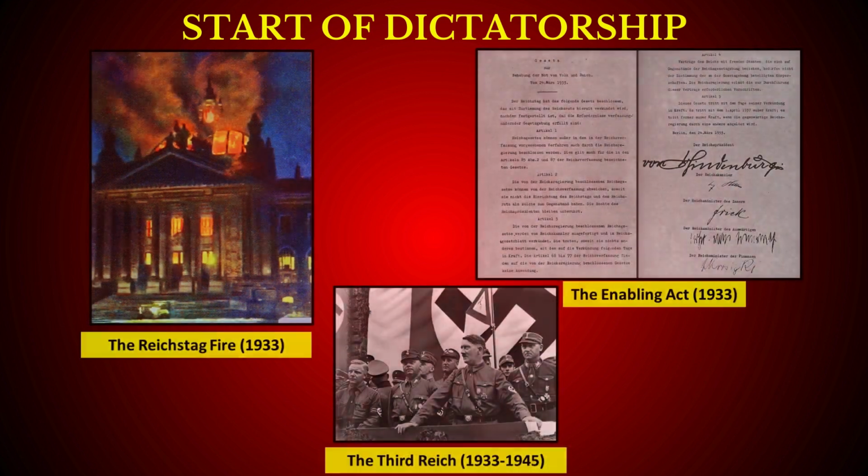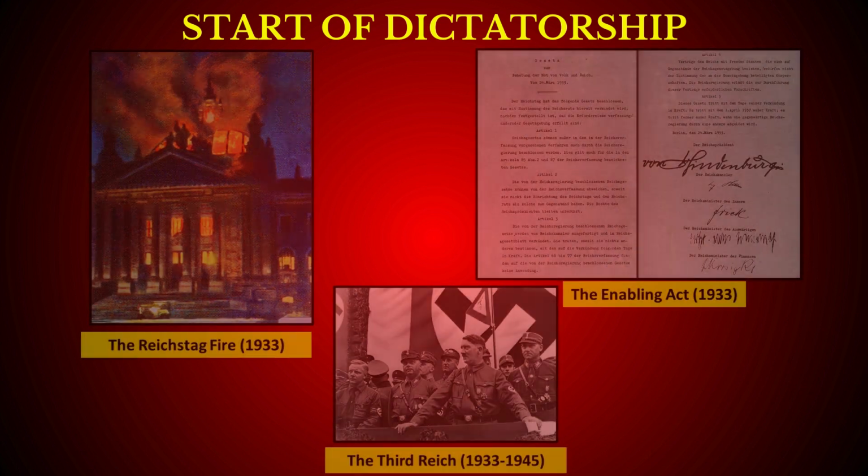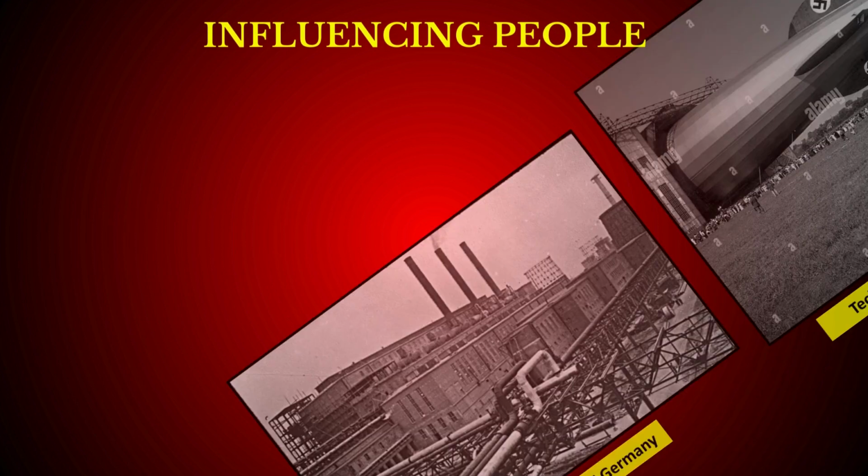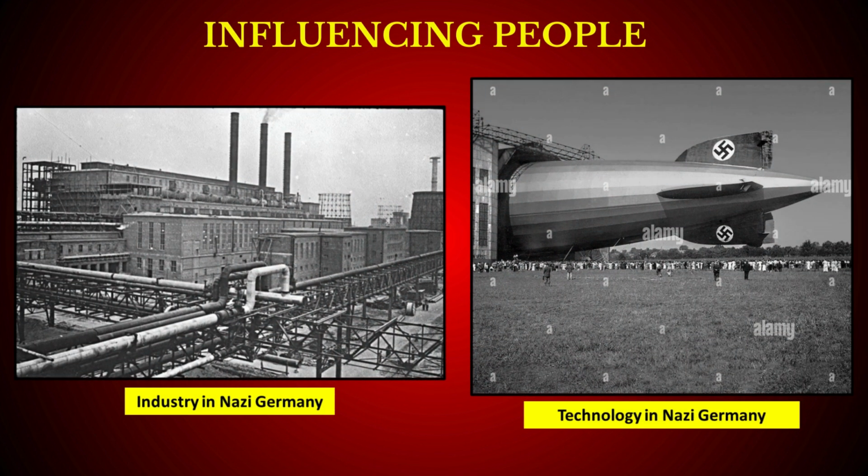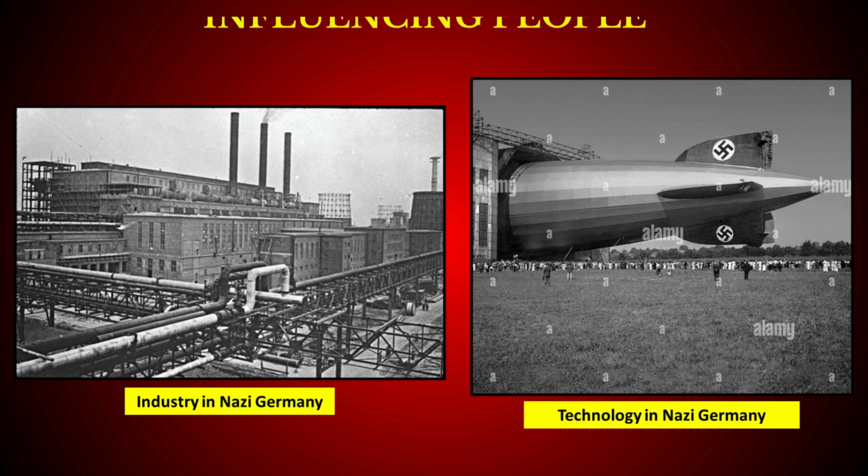The era of his dictatorship had begun, which was known as the Third Reich, which means Third Great Empire. The Nazis controlled everything to advance socially and professionally. They fixed Germany's economic state through technological and industrial advancements and pulled Germany out of the Great Depression. This made them extremely popular in Germany, and Hitler was seen as the savior of Germany.